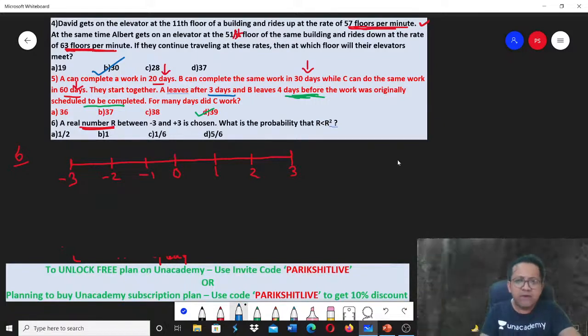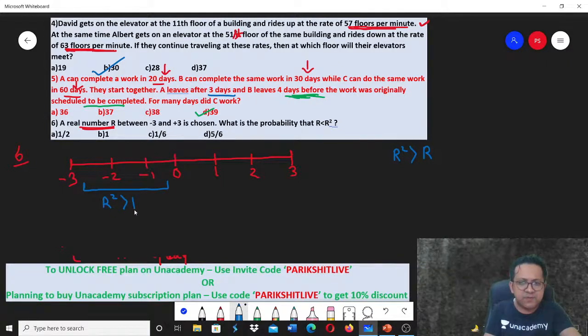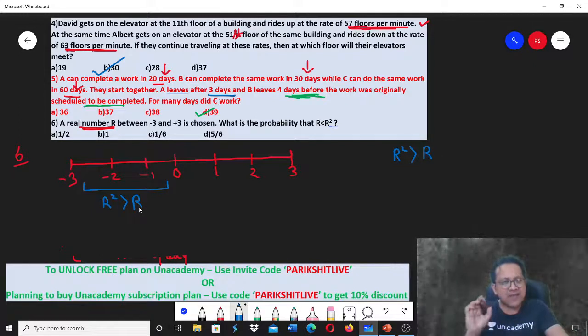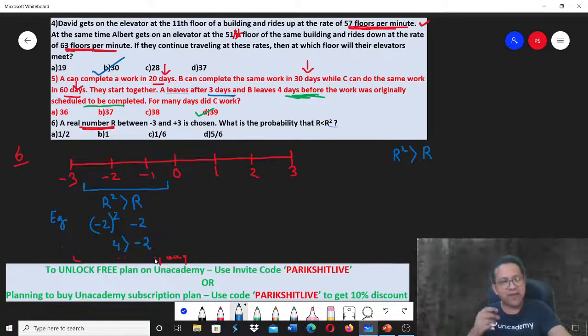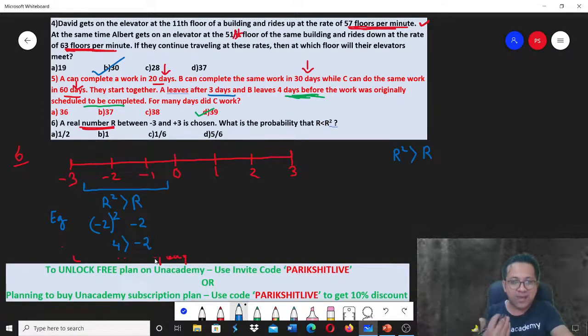Now think about it. If r square is greater than r, obviously for every negative number this will be the case. Always. Why? R is negative. Let's take an example, say r is -2. What about r square? -2 square will become positive, so 4 is greater than -2. So on the negative side of the number line, it is always true, because r square will be positive and r will be negative. What about the right hand side of the number line?